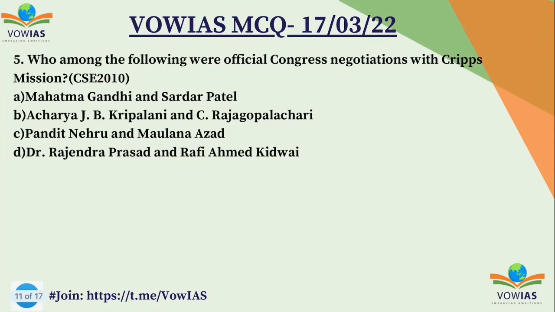Now let's look at the next question, the fifth question. Who among the following were the official Congress negotiators with the Cripps mission? It's a 2010 question. A, Mahatma Gandhi, Sardar Patel. B, Acharya J.B. Kripalani and C. Rajagopalachari. C, Pandit Nehru and Maulana Azad. And D, Rajendra Prasad and Rafi Ahmed Kidwai. You have to choose the correct option, and the correct option is C, Pandit Nehru and Maulana Azad.